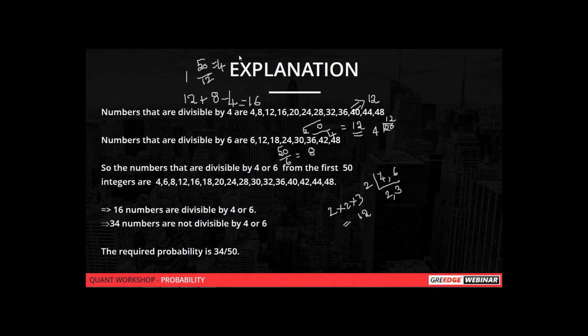Yes, Aslam, if it is 4 and 6, then you have to take the common factors. For example, 12, then 24, 36, 48. Only 4 will be common to both. And "and" means common, while "or" means either this or that. 12 plus 8 minus 4 is 16, right, Swati? So 16 are divisible by 4 and 6, which means that 34 numbers are not divisible. So the required probability will be 34 by 50.